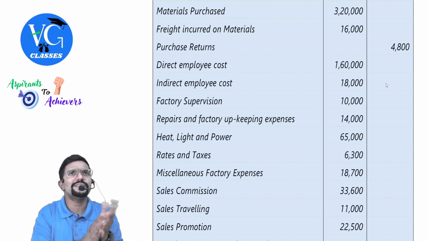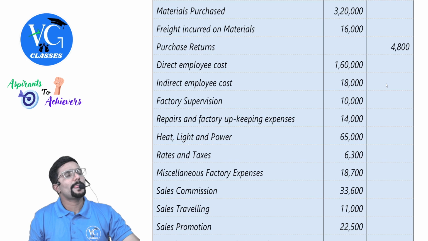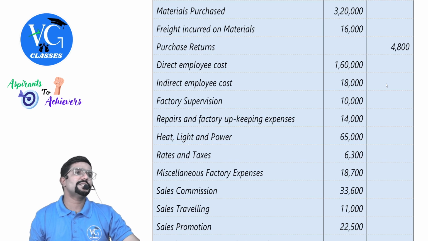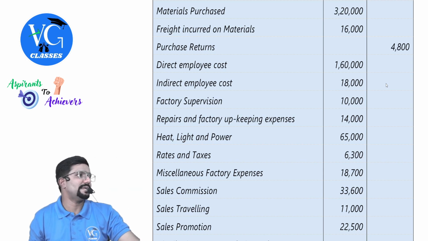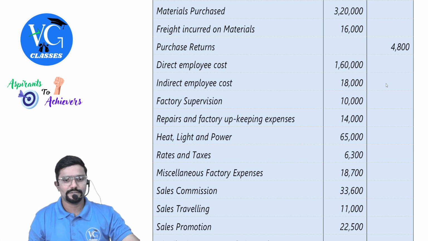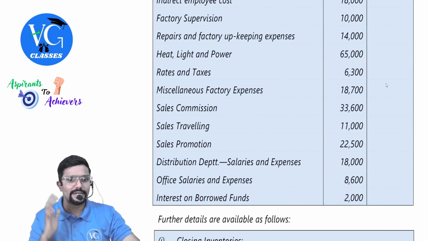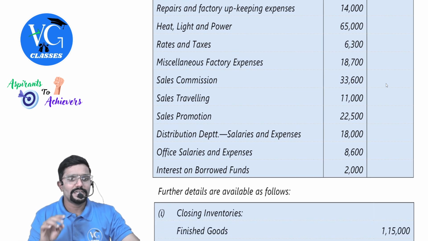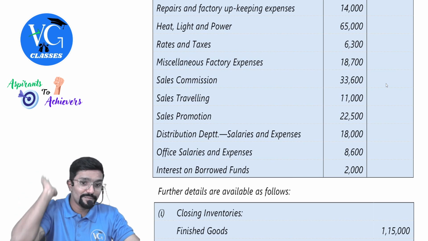Sometimes they will give like this. Depreciation on office furniture. Name itself is telling. Take it to office and administrative overhead. Okay. Next. Depreciation on office building. Office straight away. Sir, depreciation on marketing furniture or marketing department furniture. Take it under marketing. That is selling and distribution. Did you guys get it? Yes. Rates and taxes, no clarity. Miscellaneous factory expenses, factory. Salesman's commission, sales traveling, sales promoter, everything selling. Distribution department salaries and expenses, distribution. Office salaries and expenses, administration.